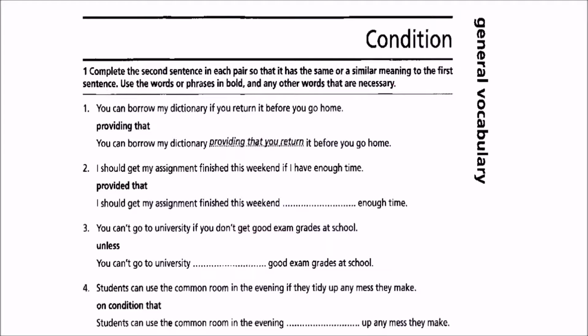In general vocabulary, let us see a few questions on condition. That means we have to complete the second sentence. There are two sentences provided, and these are the pairs. So that it has the same or similar meaning to the first sentence, using the words or phrases in bold. We have to use this, providing that in the first one. So the example is given, and also any other words that are necessary. So you may add some words which may be necessary.